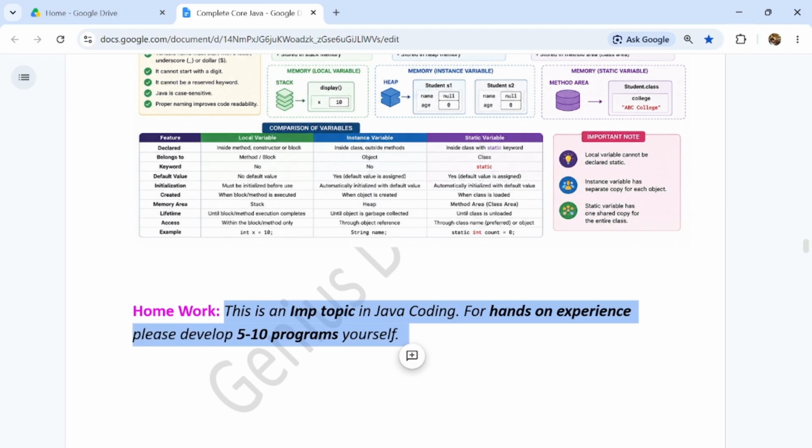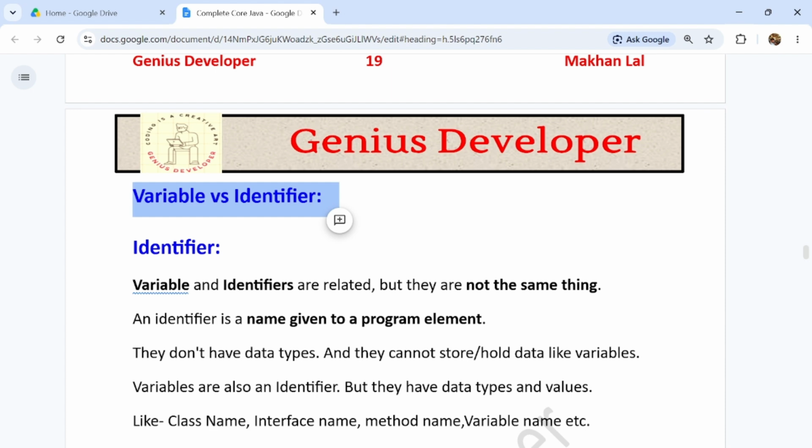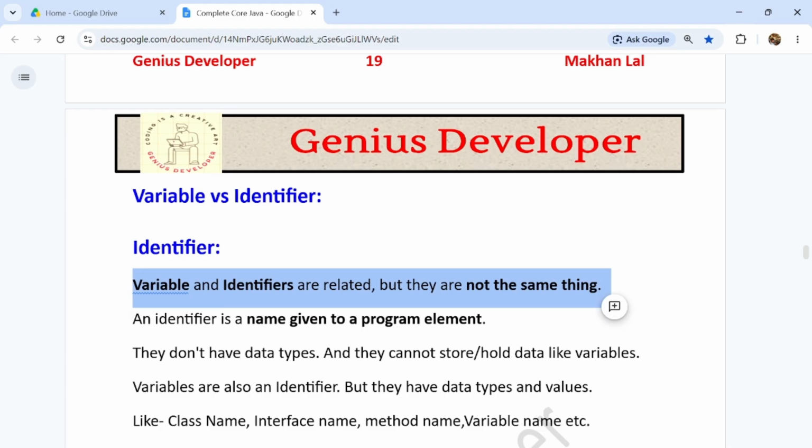So now coming to one of the most important topics in Java, guys: variable versus identifier. We should know what a variable is and what an identifier is. Both look similar, but they have some basic differences, guys. Variables and identifiers are related, but they are not the same thing.